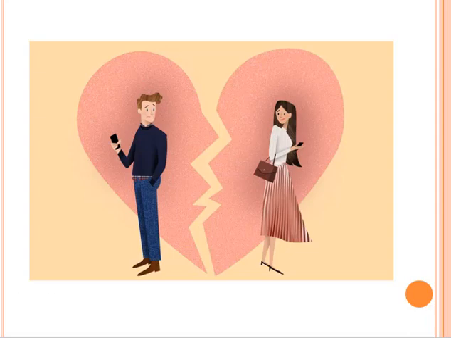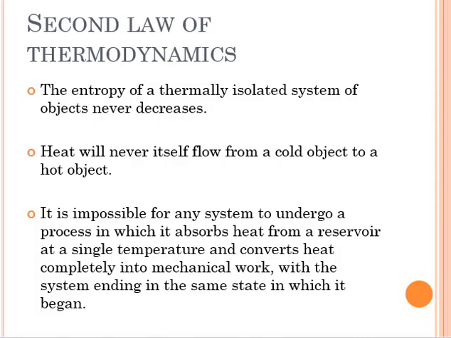And entropy is related with disorder. Heat will never itself flow from a cold object to a hot object. Now, it's very easy to transfer energy from a higher temperature object to a lower temperature one. But the flow from the cold object to the hot object will be impossible.